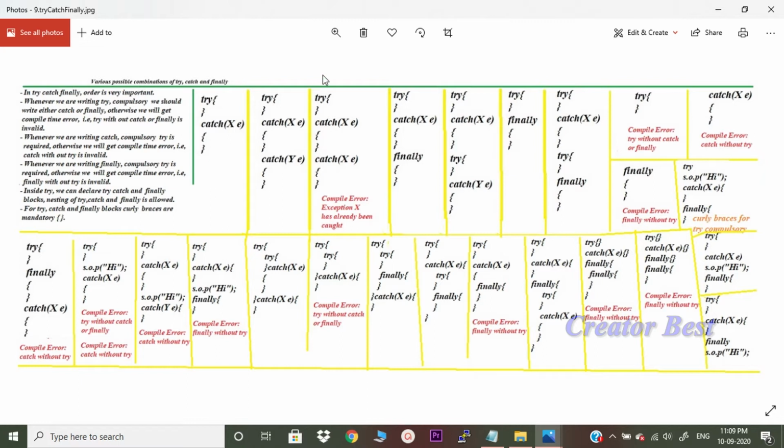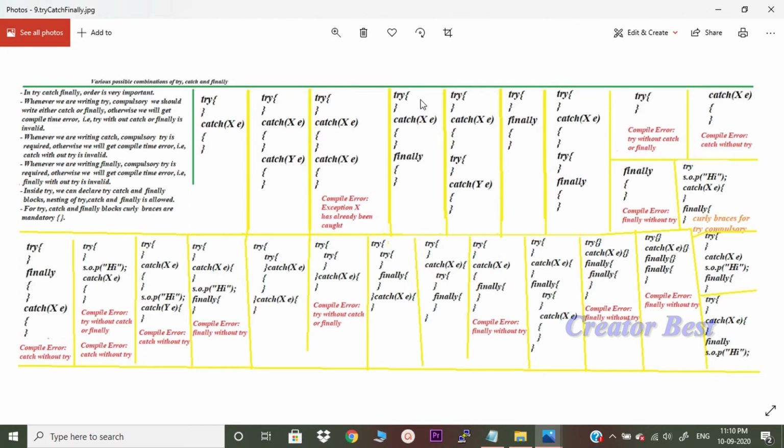Coming to the next one: try, catch exception E, and another catch with a different exception. This is exception X, this is exception Y, two different exceptions. This is also valid. A single try with two different catches is fine. Coming to the third one: try, catch exception, and the same exception again, it will throw a compile error, exception X has already been caught. This we have discussed already, I think.